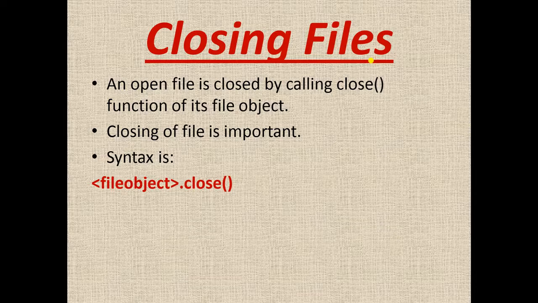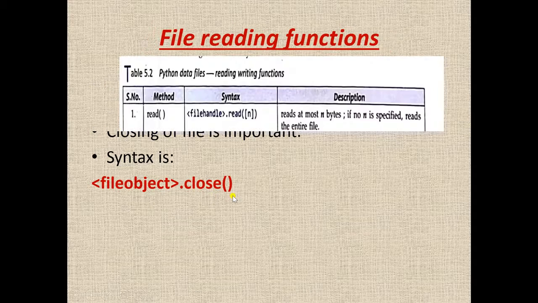Closing a file. An open file is closed by calling the close function of its file object. Closing a file is very important. You have to close it by writing the file object dot close.